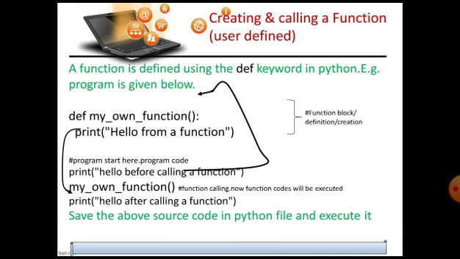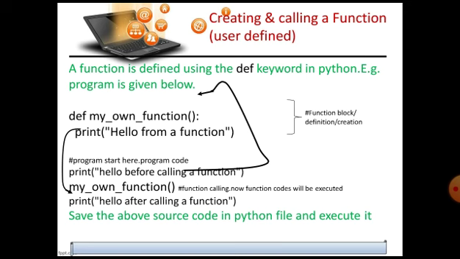That function body you have to write after specifying 4 spaces of indentation, and after you have finished writing the function body, start writing the next line without indentation, at the level of the function header only. Header means the def keyword line. So the next line after the function body will start from the main level, the function header level only.